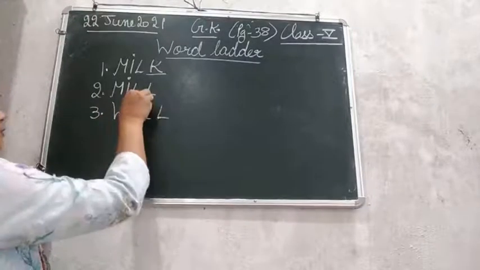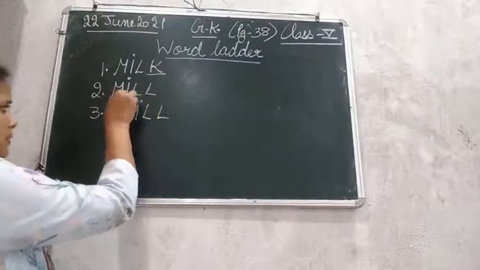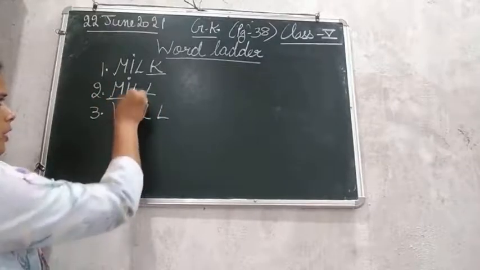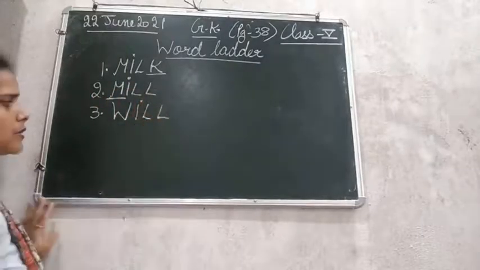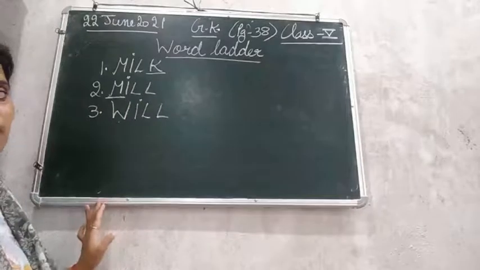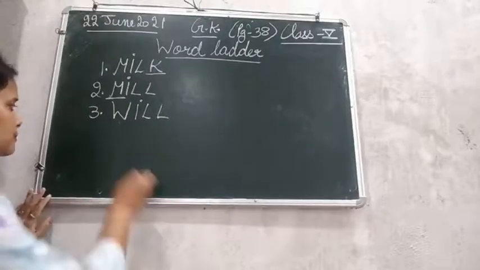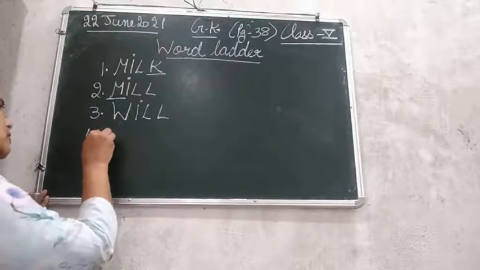W-I-L-L, that is your will. So as before, M changed into W. The rest of the three letters are the same, that is will. Moving next to the fourth one.